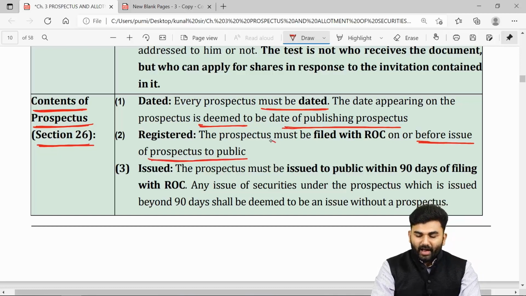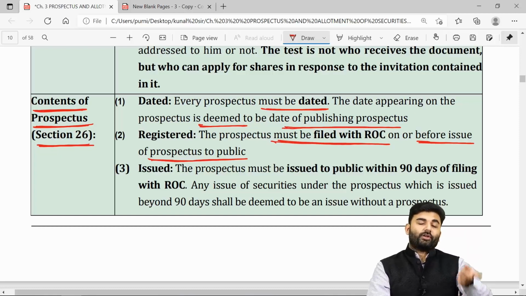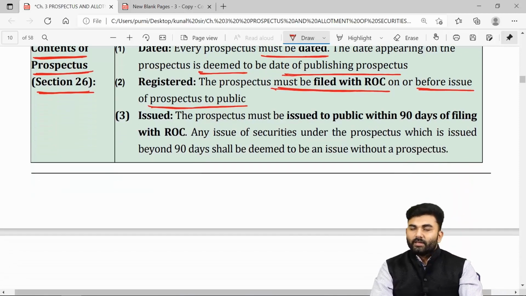company must file a copy of the prospectus with the ROC. Sir, we have filed a copy of the prospectus with the ROC. Now, within what time limit do we need to issue the prospectus to the public at large?